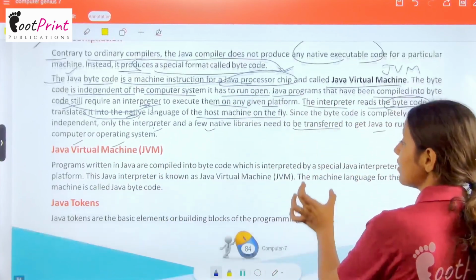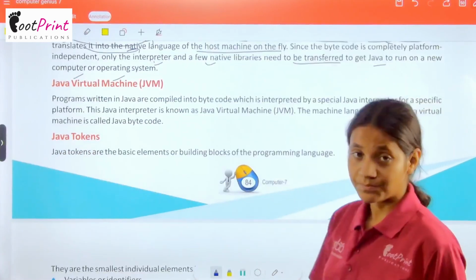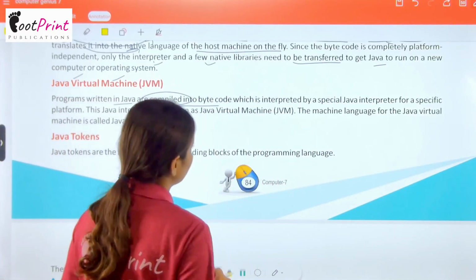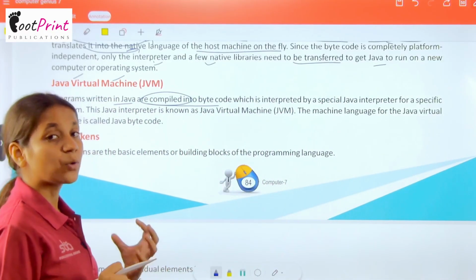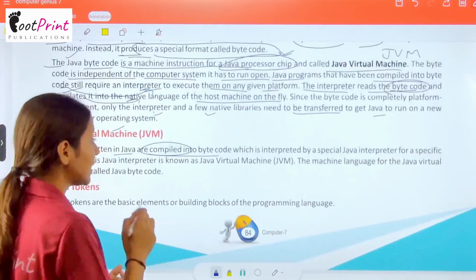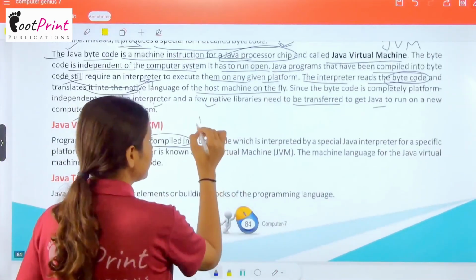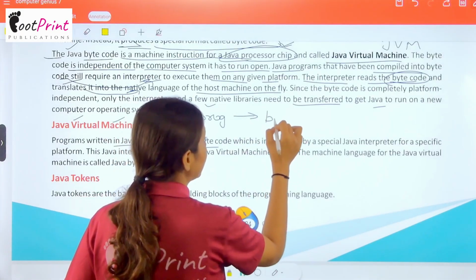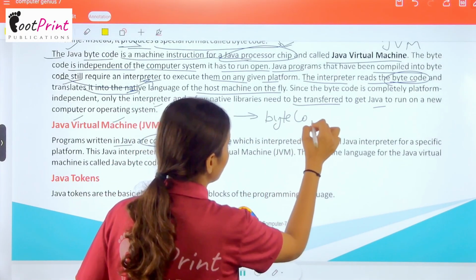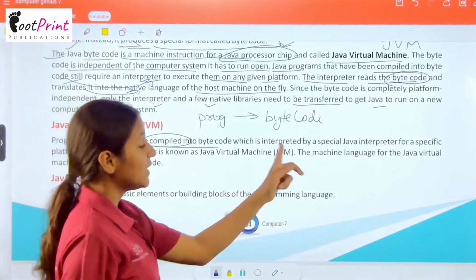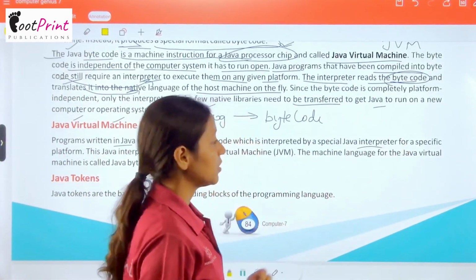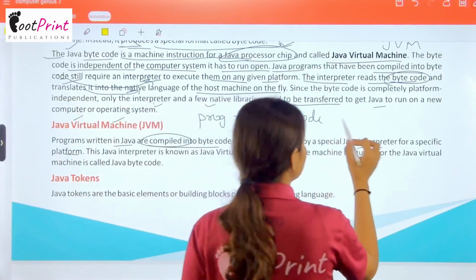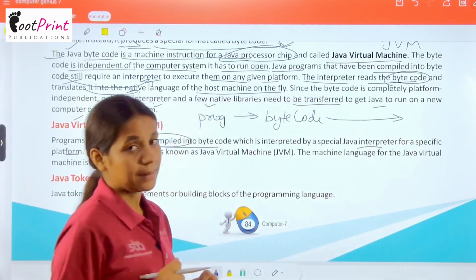Now we have Java Virtual Machine, that is JVM. Programs written in Java are compiled into bytecode. So जो भी हम प्रोग्राम्स जावा में लिखते हैं वो कंपाइल होते हैं बाइट कोड की फॉर्म में. So we can say that जो हमने प्रोग्राम्स लिखे, they are converting into bytecode. Okay, which is interpreted by a special Java interpreter for a specific platform, जो कि इंटरप्रेट होगा एक स्पेशल इंटरप्रेटर की हेल्प से.